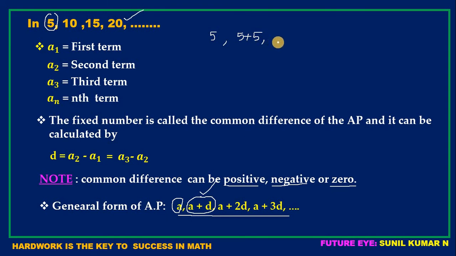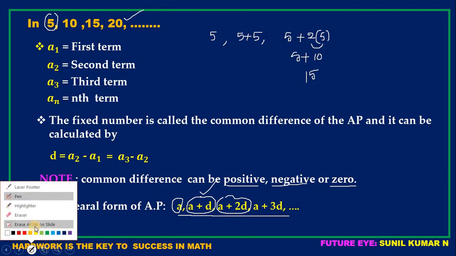And for the third term, how did I get A plus 2D? The first term is 5 plus 2 times D. What is D here? 5 only. So 5 will be as it is, plus 2 fives, how much? That is 10. So 5 plus 10 gives 15. Like this we have got the third term.